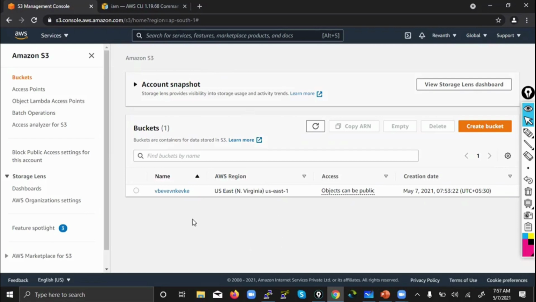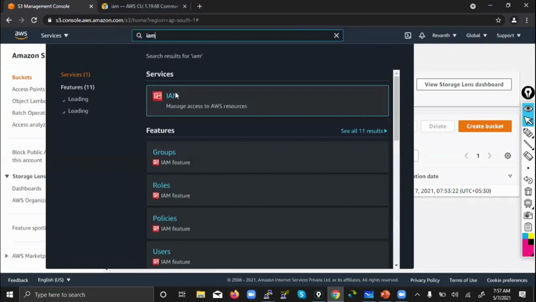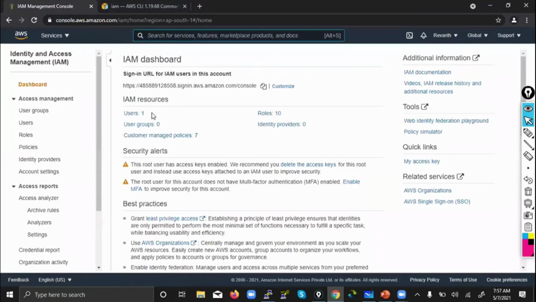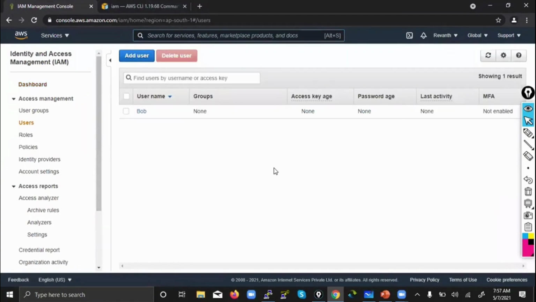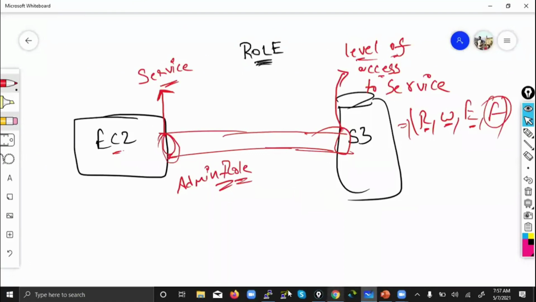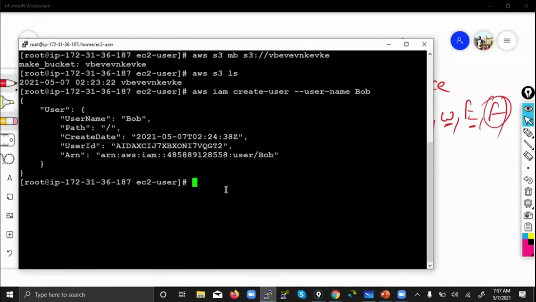So you see this S3 bucket has been created here. Similarly, let's see that IAM user which you have created. You see, Bob user has been created. Now observe carefully. I am able to perform activity on any service. S3 I am able to do, IAM I am able to do. Why am I able to do this? What is the reason?